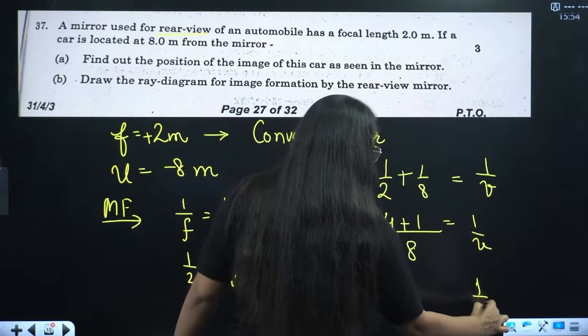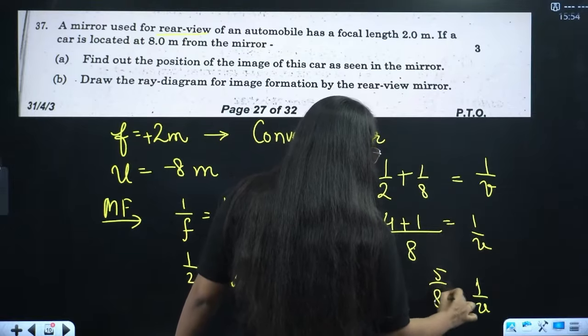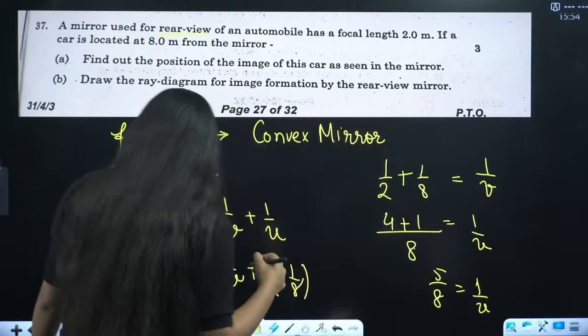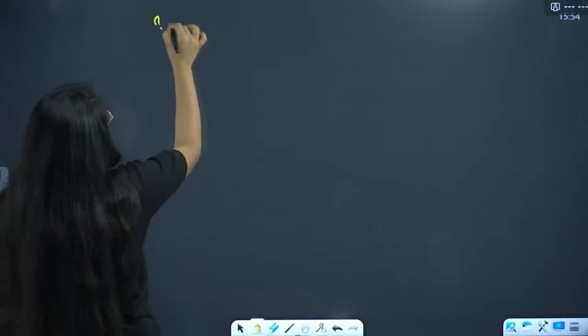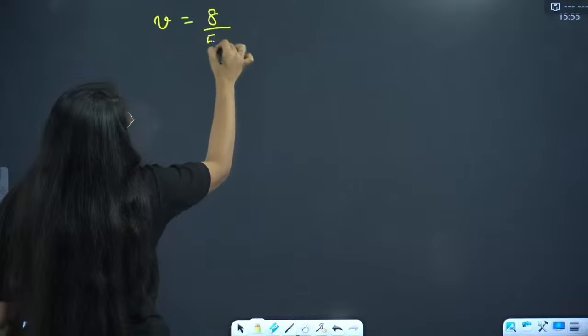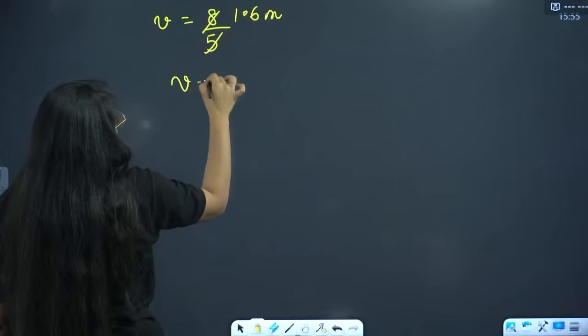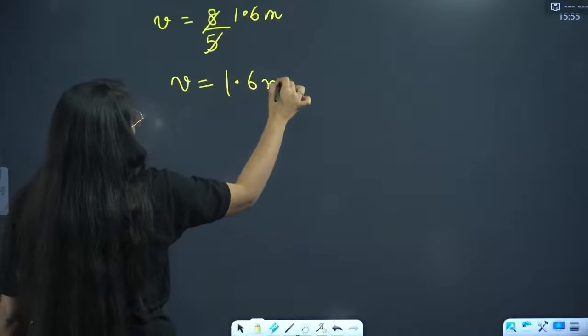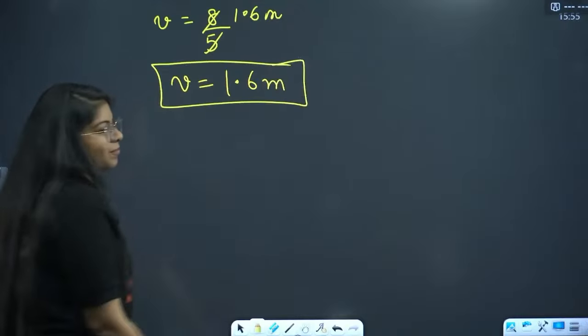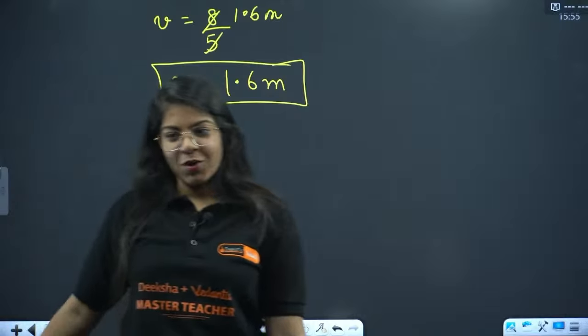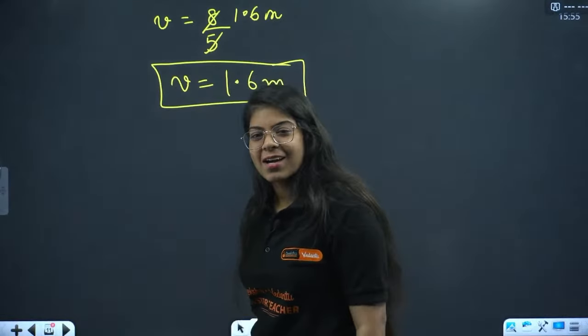So 1 by v comes out to be 5 divided by 8, and v will be 8 by 5, which will be 1.6 meters, everyone. So v is 1.6 meters. All of you got the answer as 1.6.